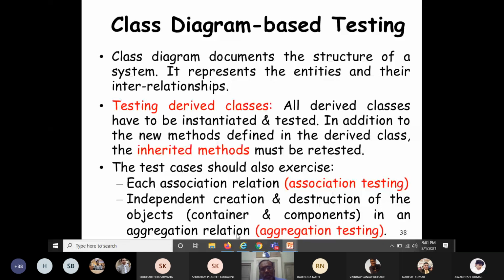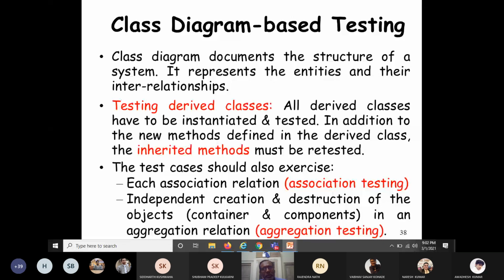You might know the different types of relationships in a class diagram. A class diagram represents the relationships between the different classes present in the system.